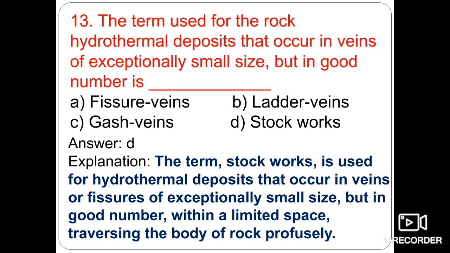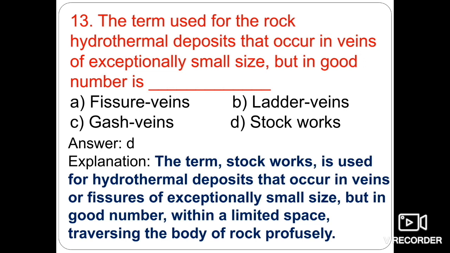A stockwork is a mass of rock that has been traversed by a network of small ore-bearing veins. Each vein is about 1 centimeter in width and sometimes a few meters in length. The spacing between the adjacent veins varies from place to place, sometimes from a few centimeters to a few meters. And in stockworks the whole rock mass is mined.